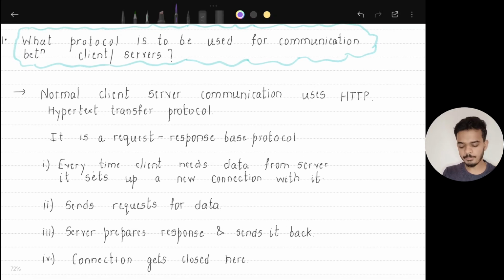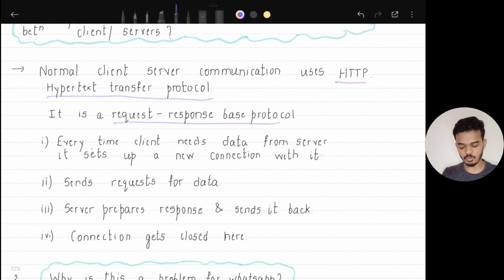So in general, normal client server communication uses HTTP, that is hypertext transfer protocol. Now it is a request response based protocol. What does that mean? Every time client needs to send data to the server or request data from the server, it will have to set up a new connection.